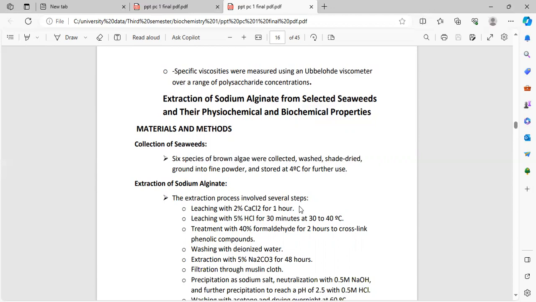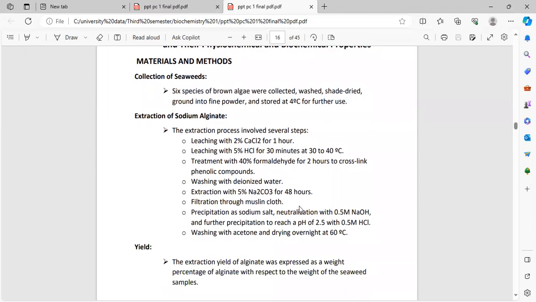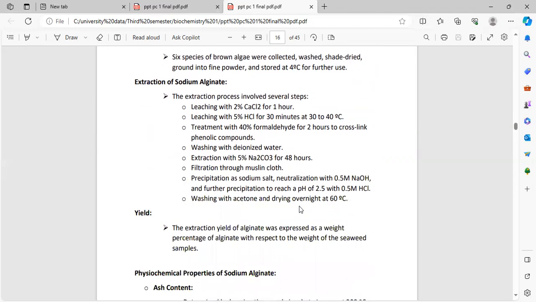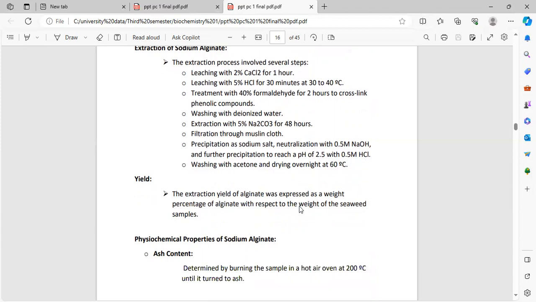The extraction process involved several steps: leaching with 2% CaCl2 for 1 hour, leaching with 5% HCl for 30 minutes at 30 to 40 degrees, treatment with 40% formaldehyde for 2 hours to cross-link phenolic compounds, washing with deionized water, extraction with 5% Na2CO3 for 48 hours. Filtration through muslin cloth, precipitation as sodium salt, neutralization with 0.5 M NaOH and further precipitation to reach a pH of 2.5 with 0.5 M HCl, washing with acetone and drying overnight at 60 degrees.